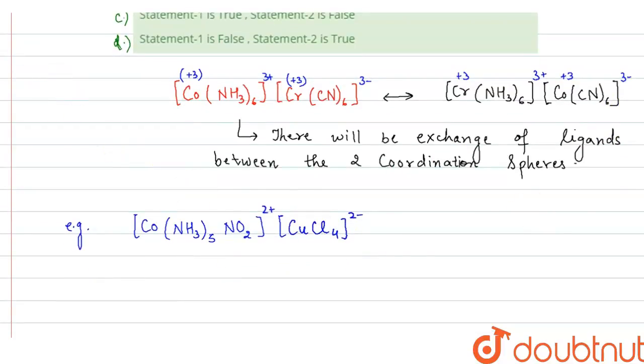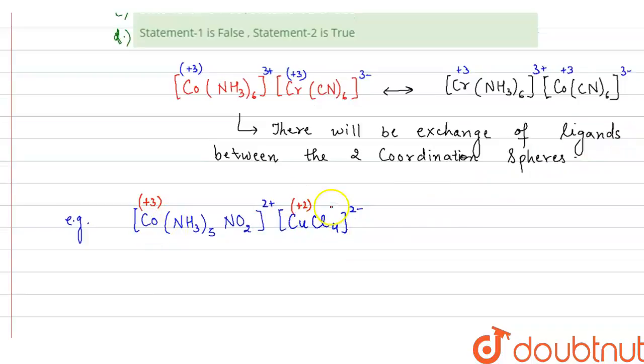So when we calculate the oxidation state of the central metal in the cationic coordination sphere, the oxidation state of cobalt will be +3, because NH3 is neutral but NO2 is an anionic ligand having -1 charge. Then in [CuCl4]2-, the oxidation state of copper comes out to be +2 because here chlorine has -1 charge, right?